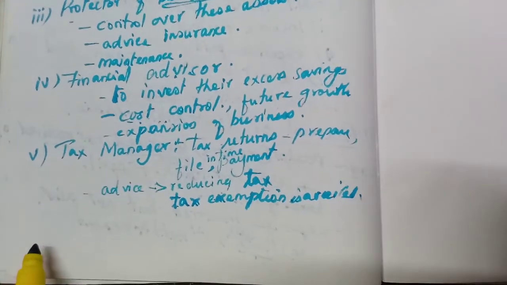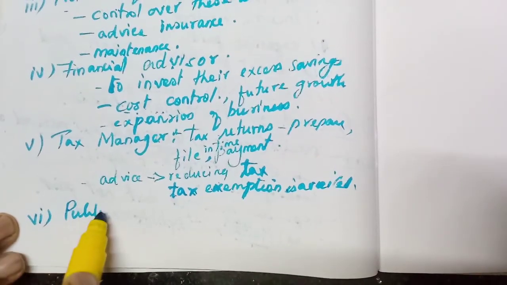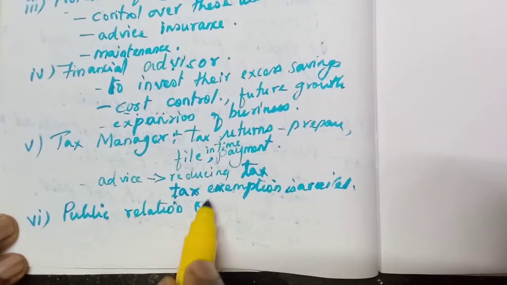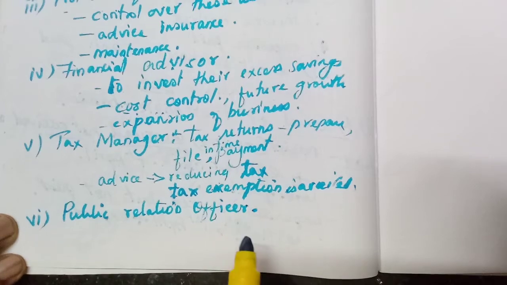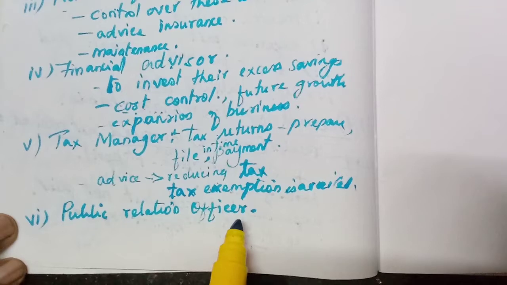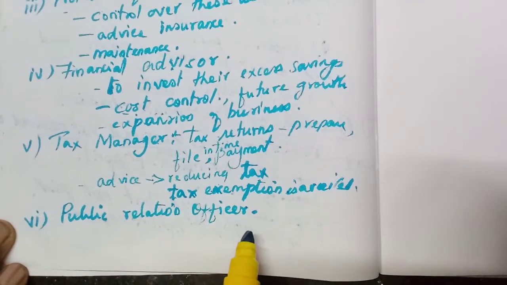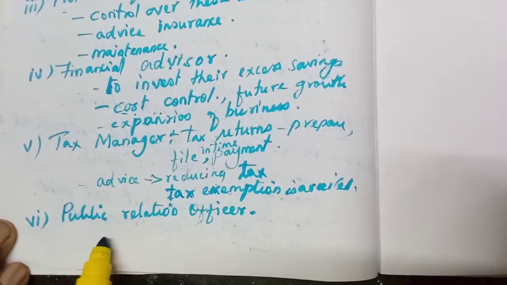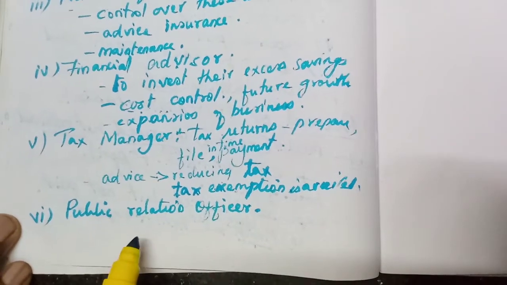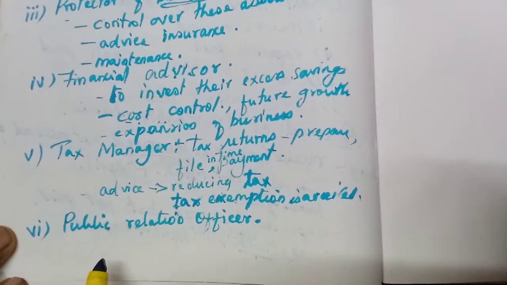Then the last role, public relations officer. Now, he is not only working within the organization, he is also having some relationship with the public, the many users of this accounting information. He can act as a public relations officer, because he is the one preparing these financial statements.